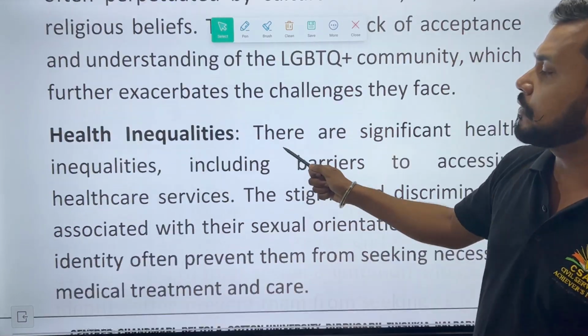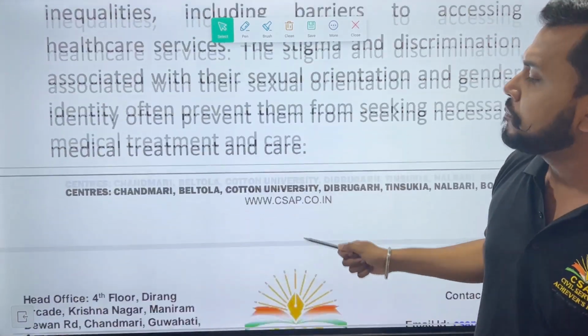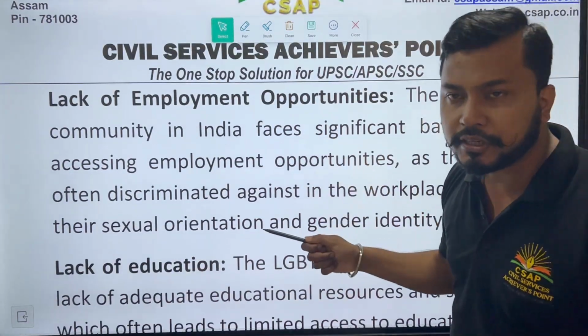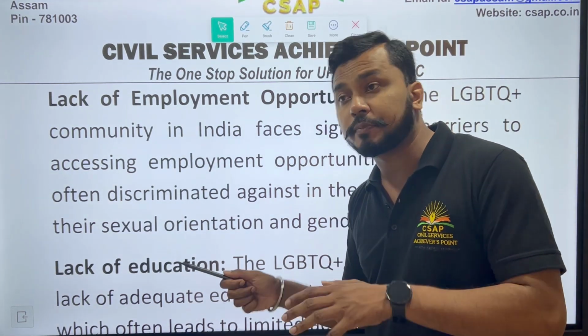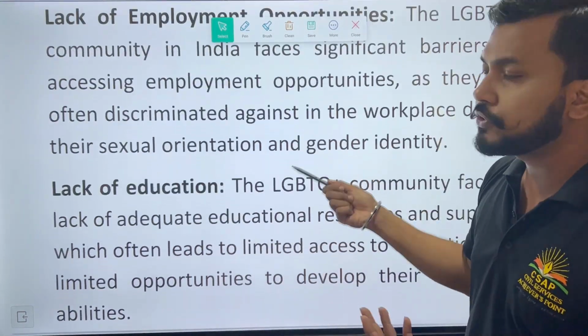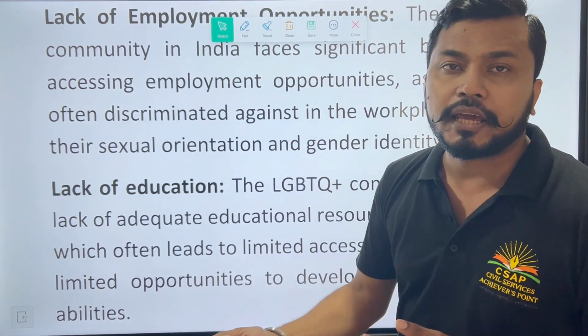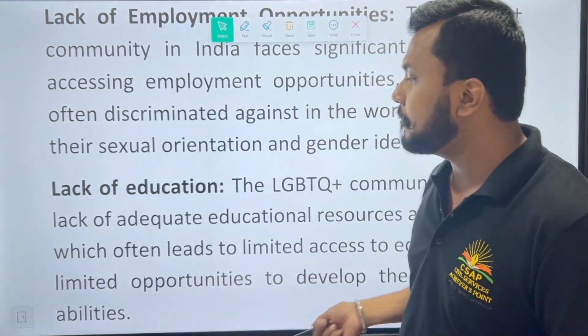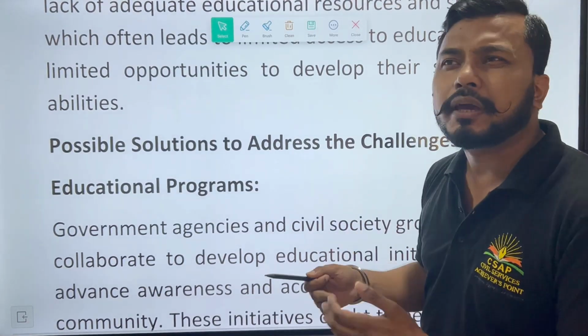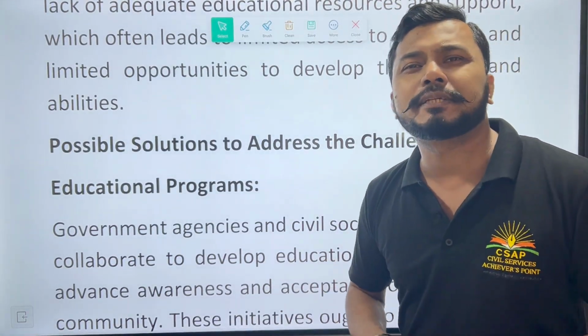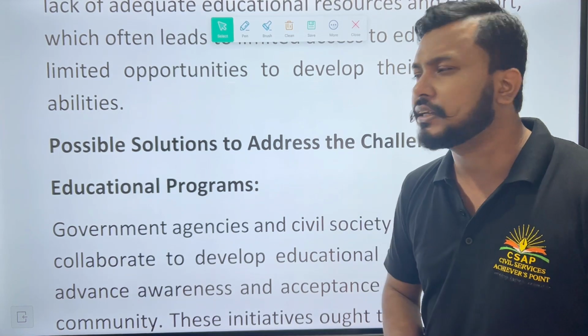Then we can see health inequalities বহুত আছে তেখেতসকলৰ মাজত. Okay, then we can see lack of employment opportunities, তেখেতসকলক কোনো চাকৰি দিব নিবিচাৰে just because of their orientations. Lack of education, আজি তেখেতসকলৰ proper education নাই, তেখেতসকলৰ কাৰণে proper system নাই য'ত তেখেতসকলে গৈ পেলাই education ল'ব পাৰে. Okay, because obviously today this LGBTQ+ community is basically seen as a taboo in the context of Indian society.